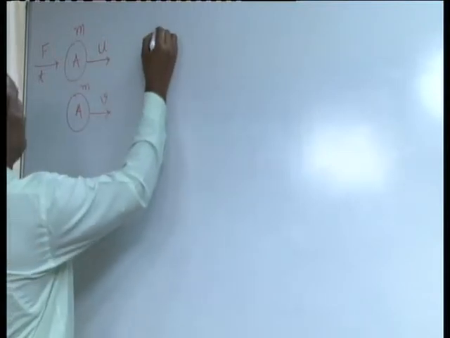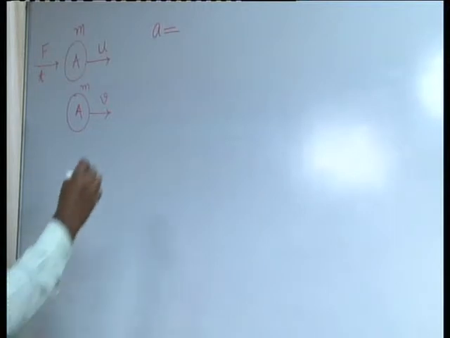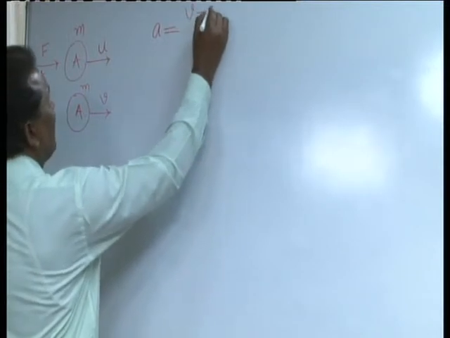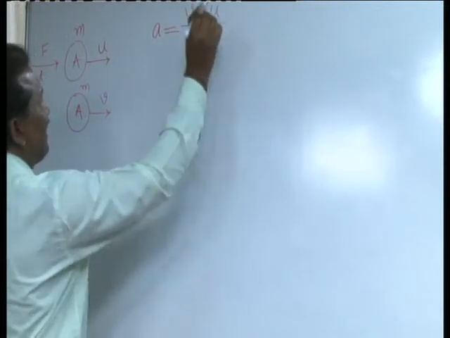What Newton's second law says is the rate of change of momentum. Rate of change of momentum means it is a ratio of change in momentum to the time taken. What is change in momentum? It is simply final momentum minus initial momentum. You just recall the mathematical equation which is used to find the acceleration for a moving body. Acceleration is the rate of change of velocity, that is, the ratio of change in velocity to the time taken. Change in velocity means final velocity minus initial velocity, divided by the time taken t.